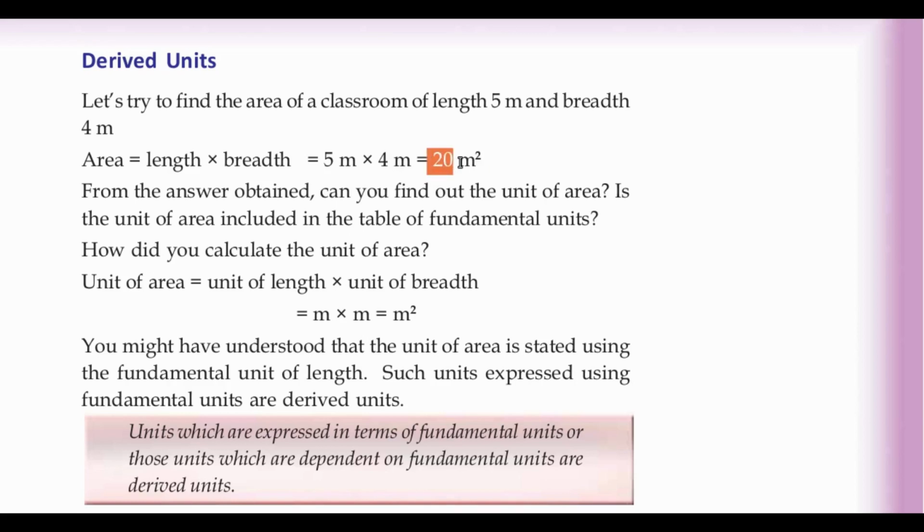That is, 20 meter square is the area. Here 20 is called the magnitude and meter square is called the unit. Since this is obtained from the unit meter, which is the unit of length, a fundamental quantity, this unit can be represented using the unit of length. So area is a derived unit because it can be expressed in terms of other units. Therefore, area is an example for derived units. What is the unit of area? Its unit is meter square.